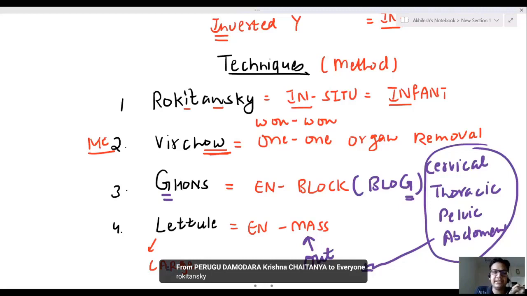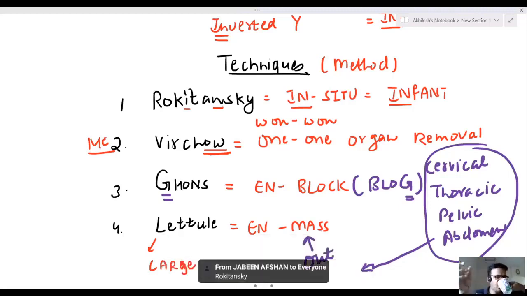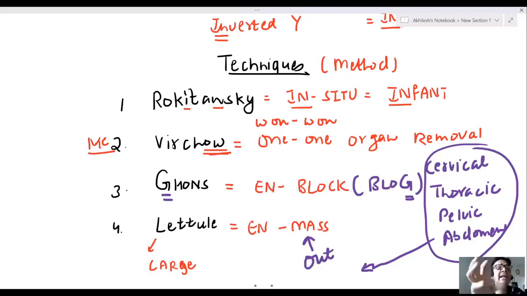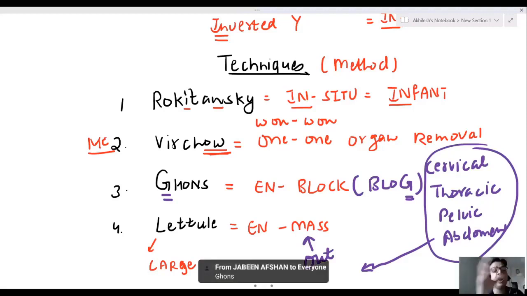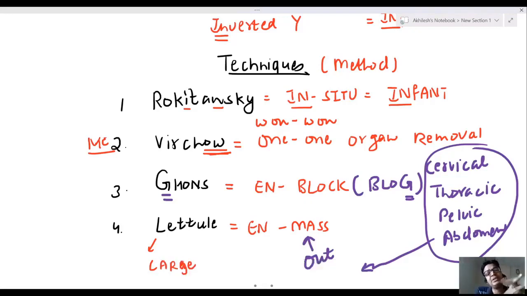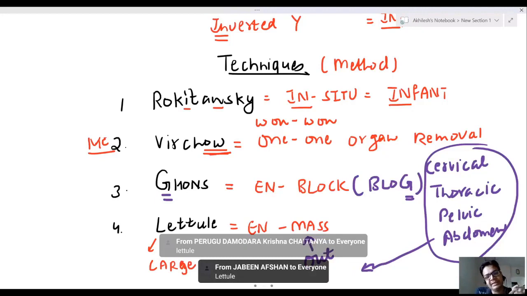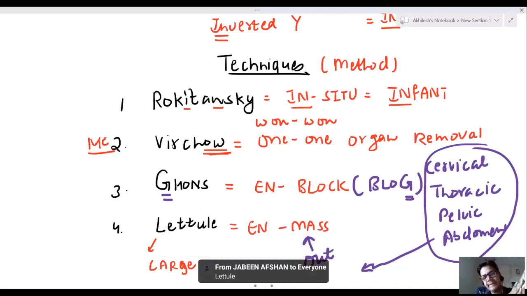Rokitansky. Very good. I am not taking any organ out. I am taking blocks of the organ out. What is the name of the technique? Gons technique. I am taking all the blocks simultaneously out at the same time. What is the name of this technique? Yes, Litul. I think you all understood in a very simple manner. Yes or no, Janu?